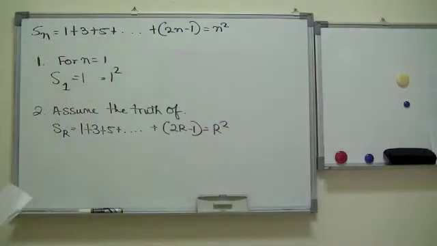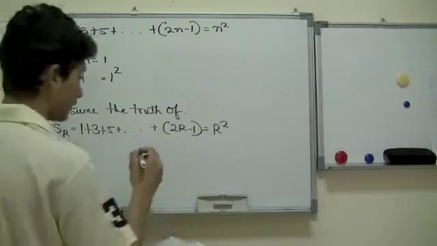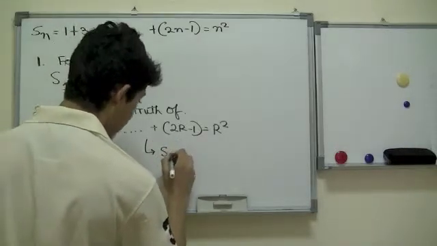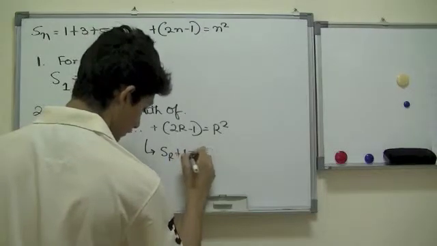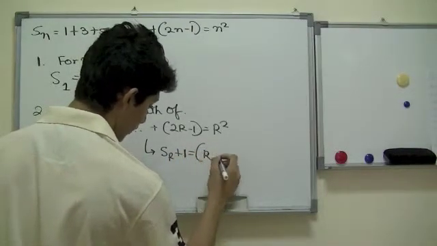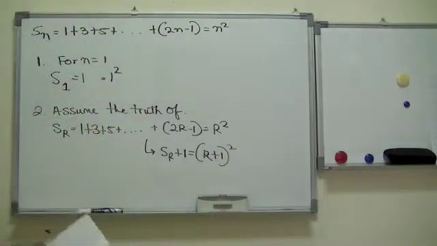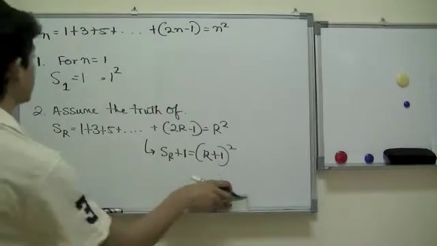Does this imply the truth for Sr plus 1, which is equal to r plus 1 squared? Is this equal? Well, we can truly say that we can generate something else out of this.